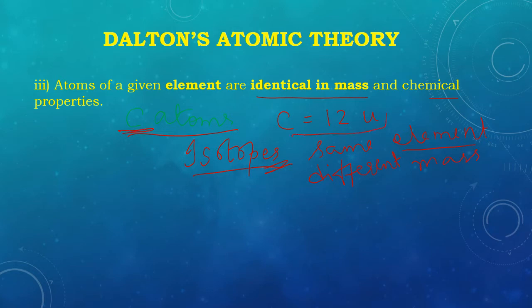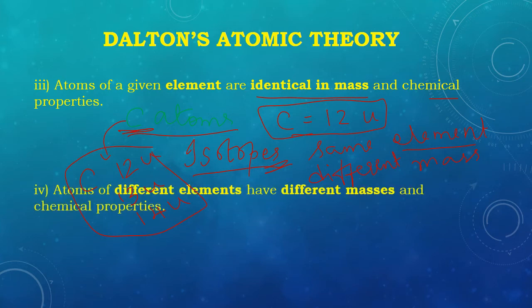All atoms of carbon are supposed to have a mass of 12u, but what we see is that some atoms have a mass of 12u, some have a mass of 13, and a few have a mass of 14. So these are isotopes. We will study about isotopes later.